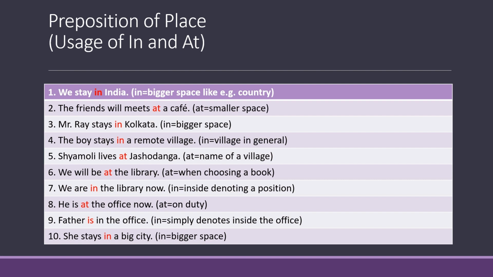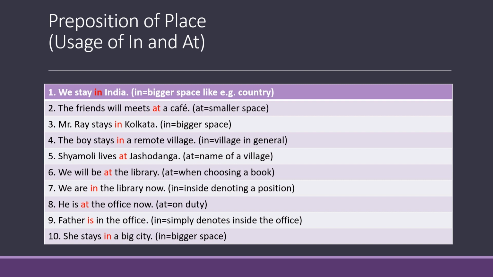Example number 2. The friends will meet at a cafe. Now, cafe is a very particular, specific and a smaller space. Therefore, we will put preposition at before a cafe.